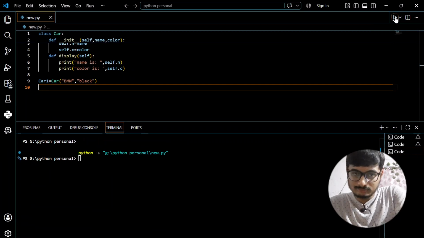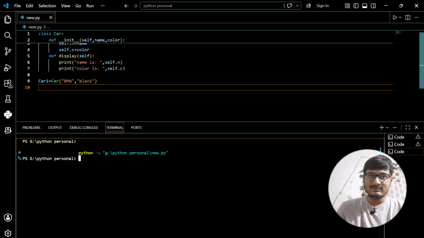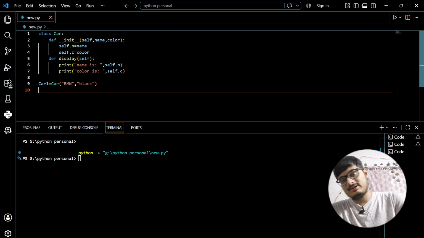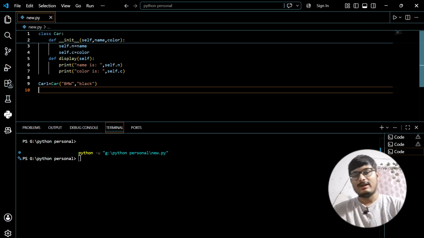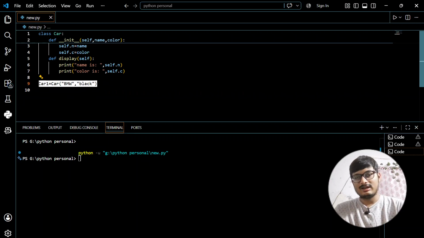We have created a class called car, and it has two attributes, two parameters, which are name and color. So every car has a name and a color. When we create an object called car1, it must have these two things, name and color.